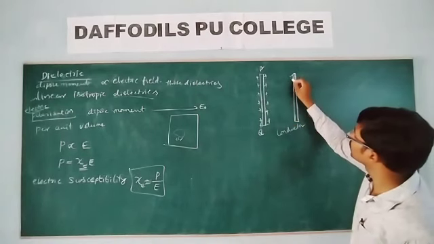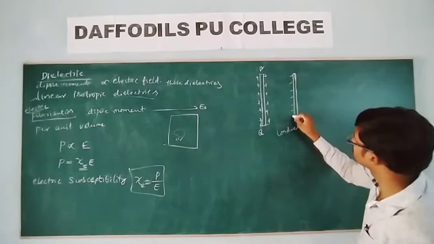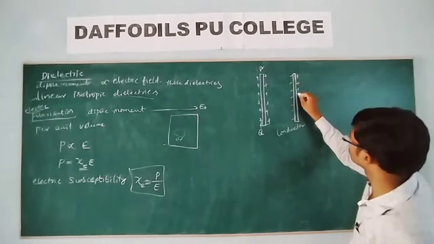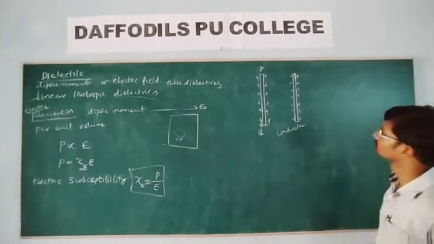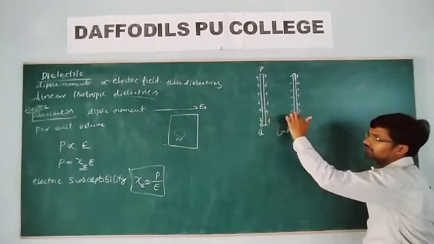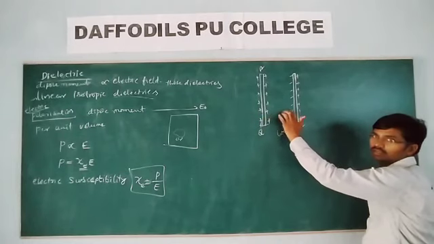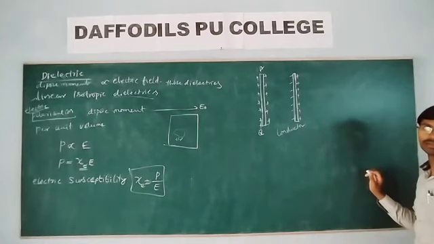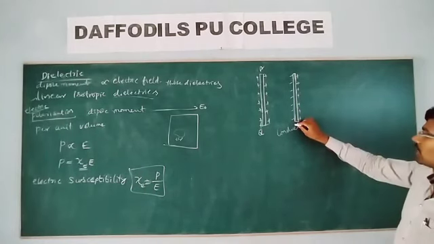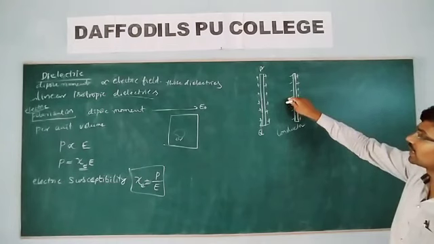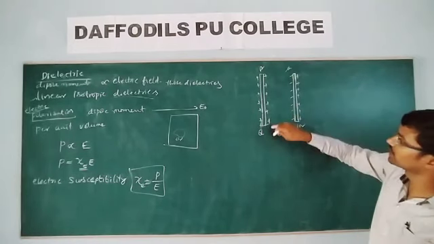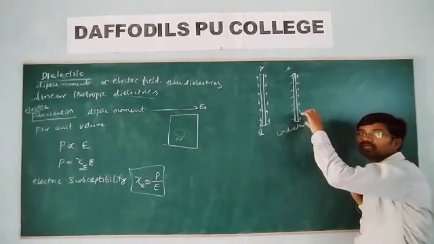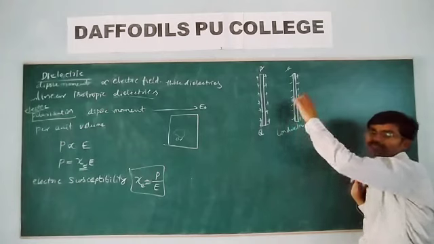Then an unlike charge is induced on the near side, and like charge is induced on the farther end. So near to this one, unlike charges, on the farther end like charges. Okay, but what is the charge on this near plate? Minus Q. Here it is what? Plus Q. Then whatever the charge induced, that we call the induced surface charge density.